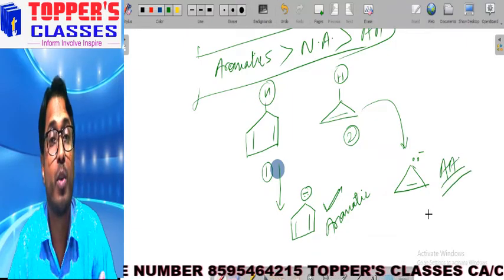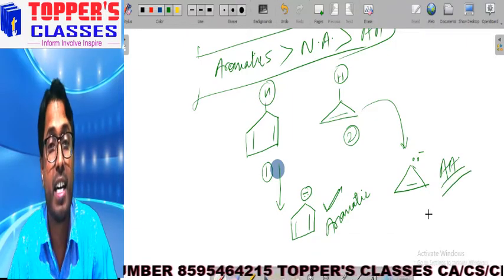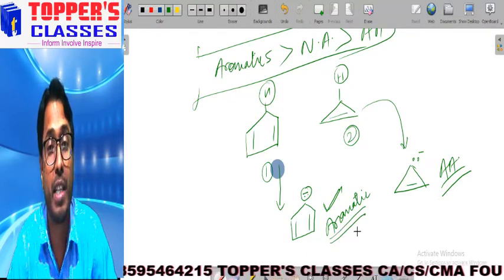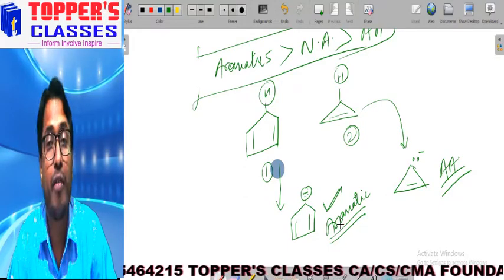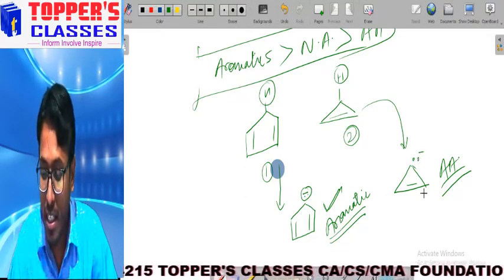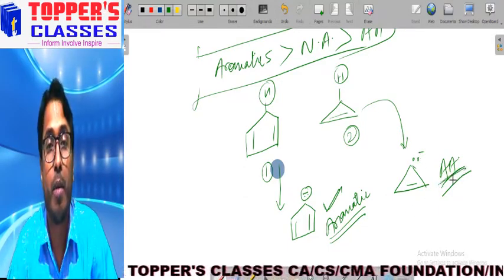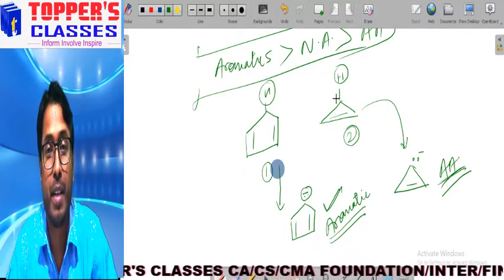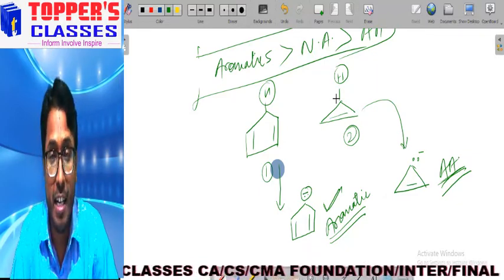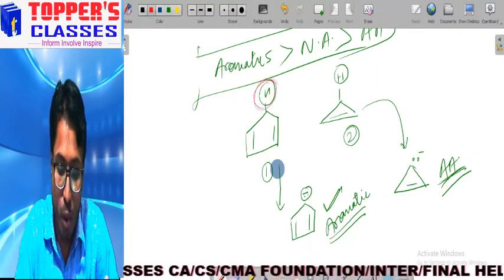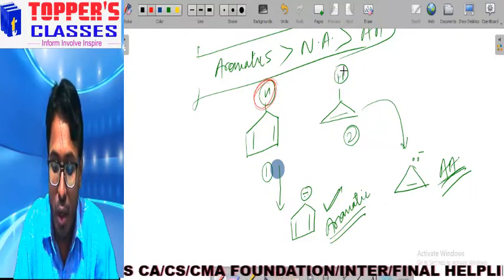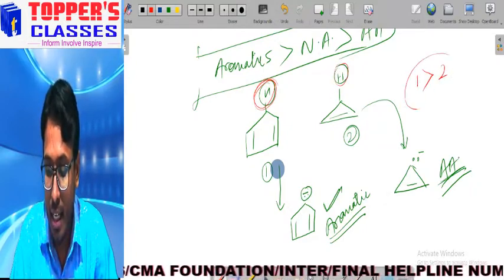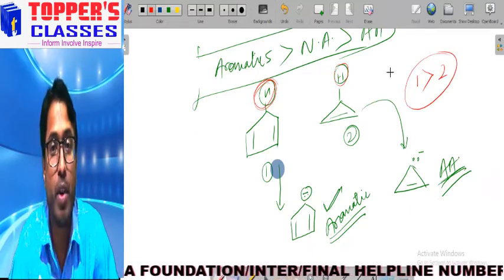That means after losing a proton, it gets converted into a more stable form, where there is creation of an aromatic compound. But in the other case, we are getting an anti-aromatic compound, that is, it is not happy after losing a proton. Therefore, the acidity of this proton is much more as compared to the other proton. So the first will be more acidic than the second. I hope you understand about it. Thank you very much.